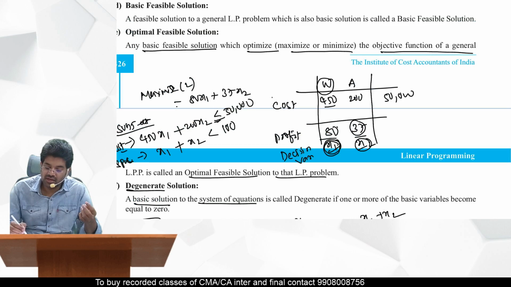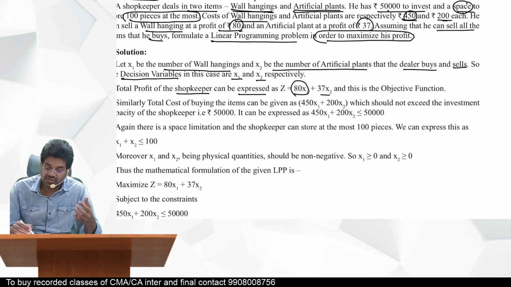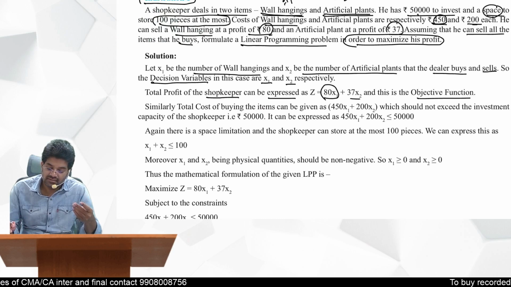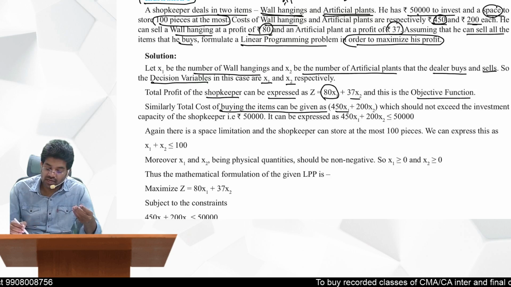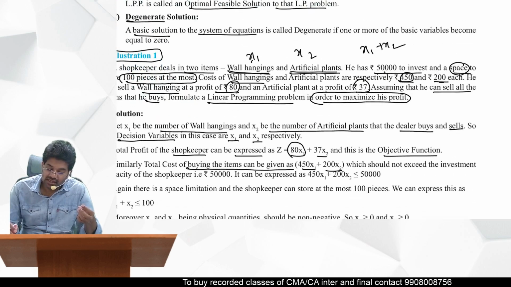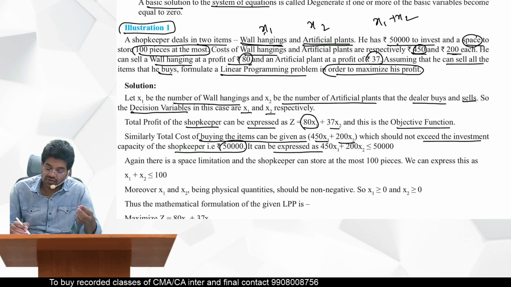Decision variables x1, x2. So 80x1 plus 37x2 is the objective function, maximize. And next, similarly, the total cost of buying the items can be given as 450x1 plus 200x2. Cost also I have written here. And it should be less than what? It should not exceed the investment capacity of the shopkeeper, that is 50,000. So it can be expressed as 450x1 plus 200x2 less than or equal to 50,000.